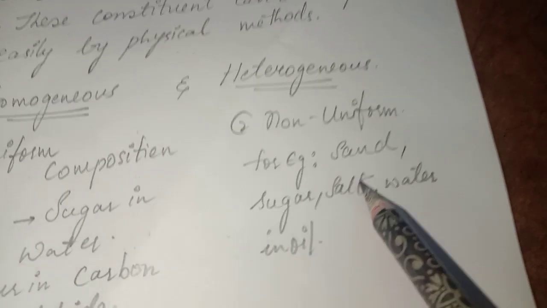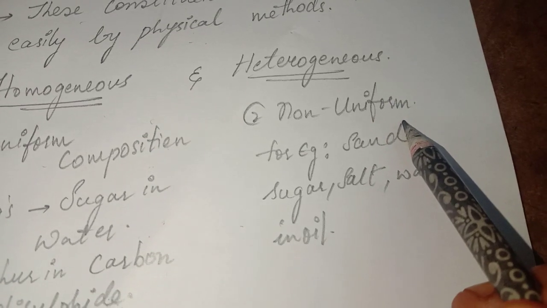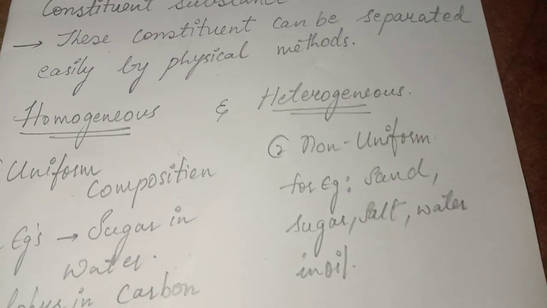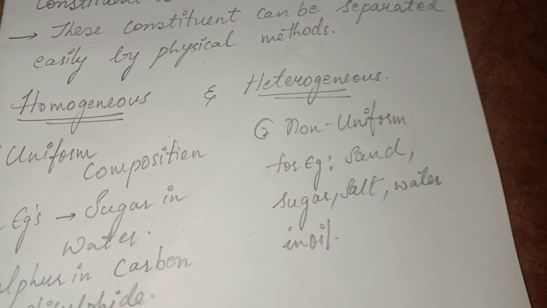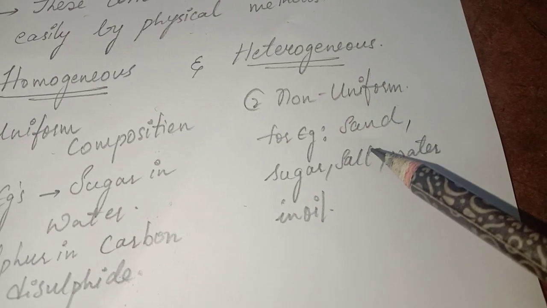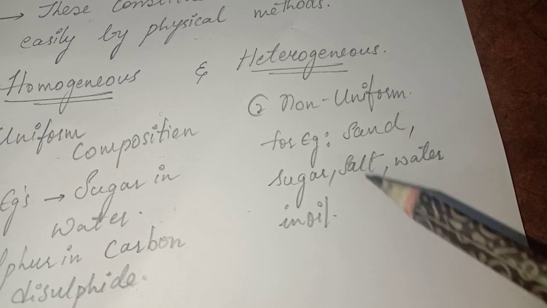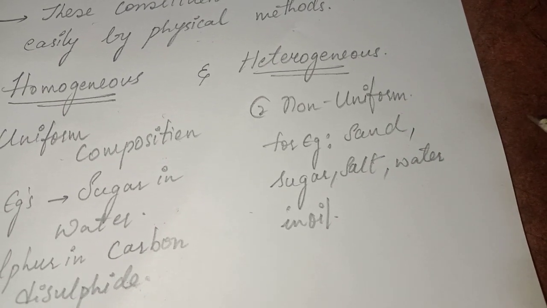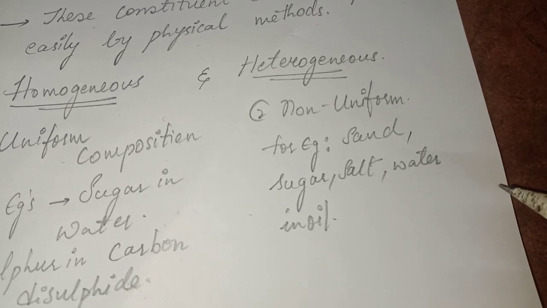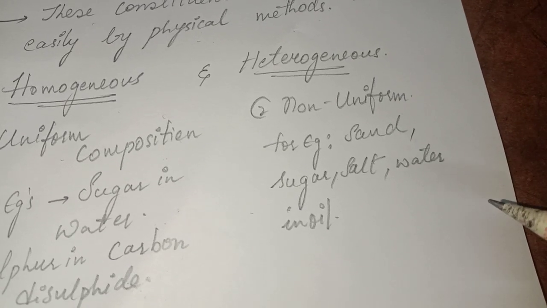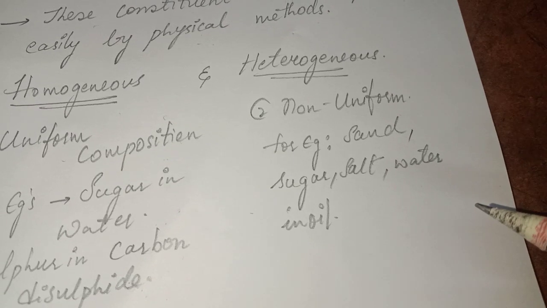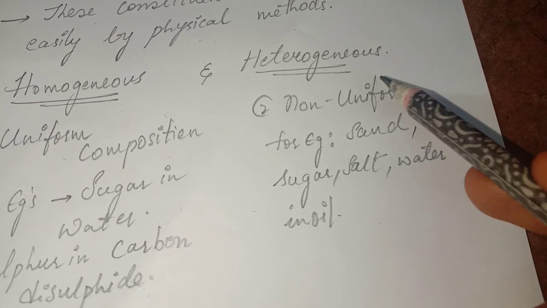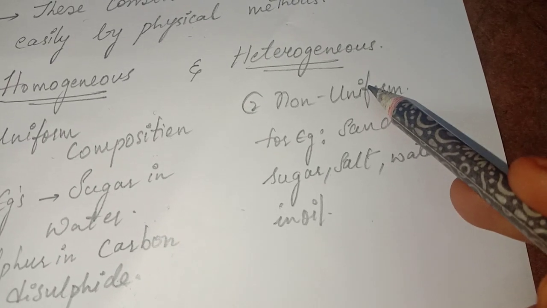When it comes to a heterogeneous mixture, it is non-uniform. It is mixed of everything, like vegetables and spices, and it's not in a uniform way. Examples are sand in water, or oil and water, or sugar in oil. If you take two components, you can separate them very easily. So these are a few examples of heterogeneous mixtures.